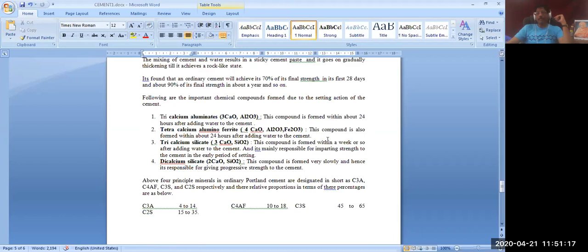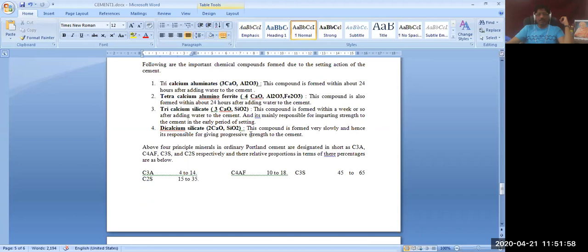Now, what are the chemical compounds that are formed during the process of setting? These chemical compounds are formed due to a chemical reaction which is known as hydration. So setting of the cement or concrete is due to a process called hydration. Hydration is the process of setting, stiffening, hardening or solidifying of the concrete because of the formation of some complex chemical compounds.